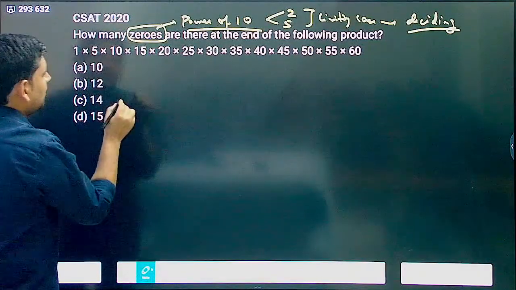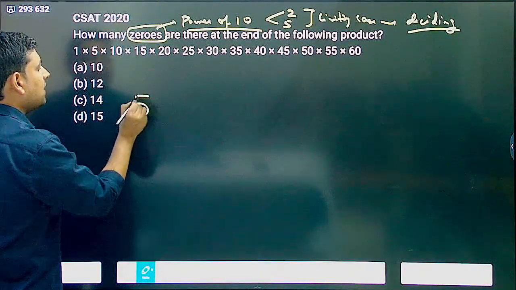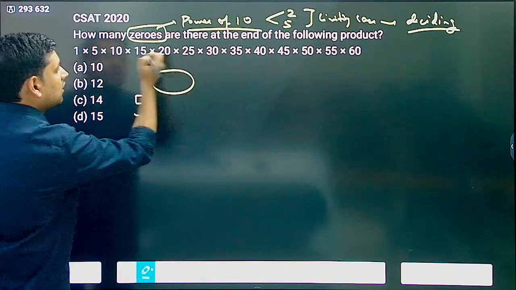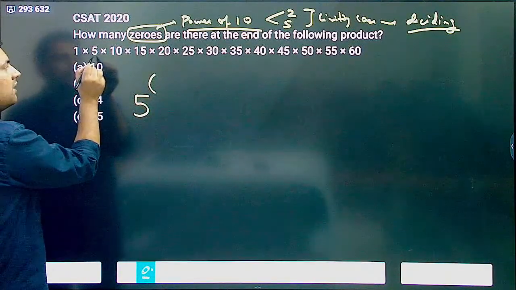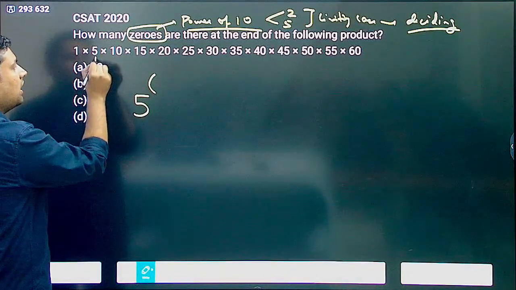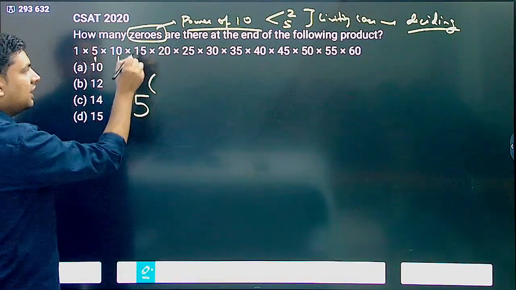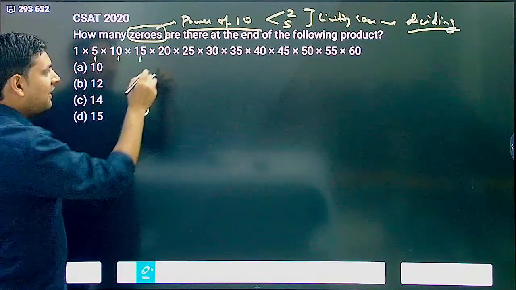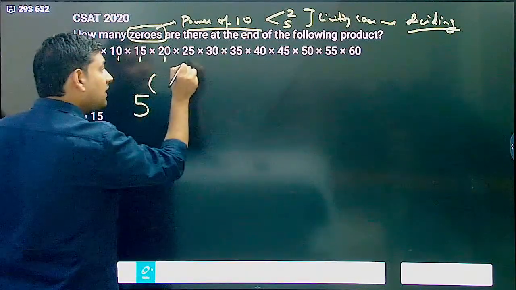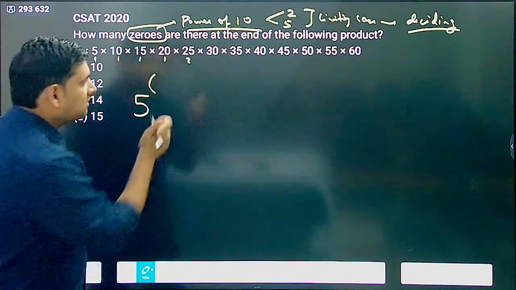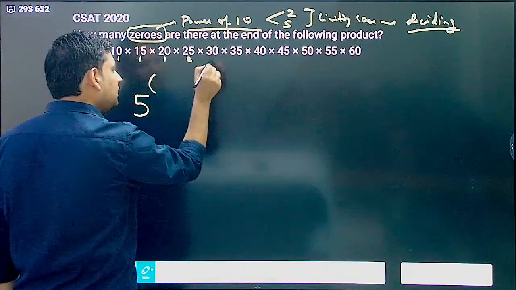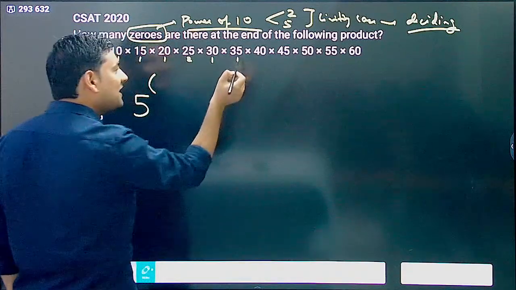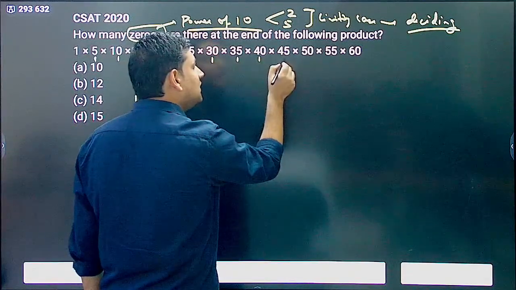Let's see here. I am writing 5 power what? Here I have 5 power 1. Again 1 five here. Then in 15 also I get 1 five. In 20 also 1 five. In 25 I get 2 fives, since 5 into 5 is 25. Then in 30 I have 1 five, in 35 1 five, in 40 also 1, in 45 also 1.